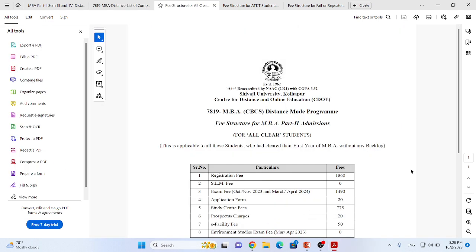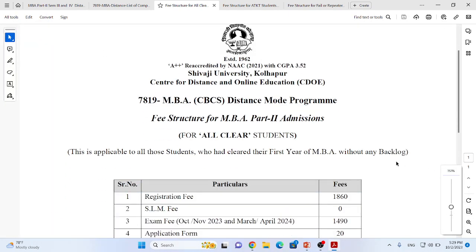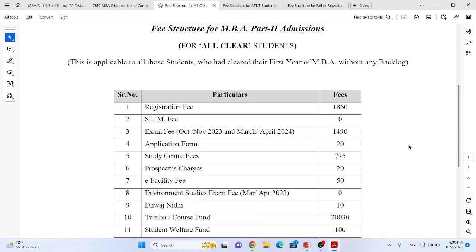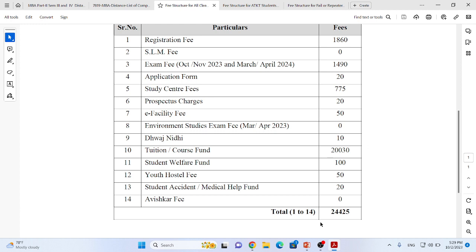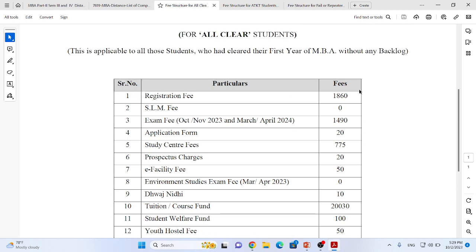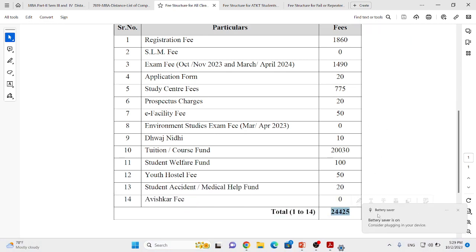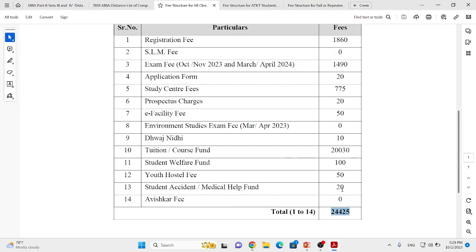If the student is an all clear student, that means the student has cleared semester 1 as well as semester 2, in this case the student has to pay 24,425. The detailed distribution has been shown on your screen. This is applicable to all those students who have cleared their first year of MBA without any backlog. That means all clear students have to pay this much amount to get admitted for the second year.